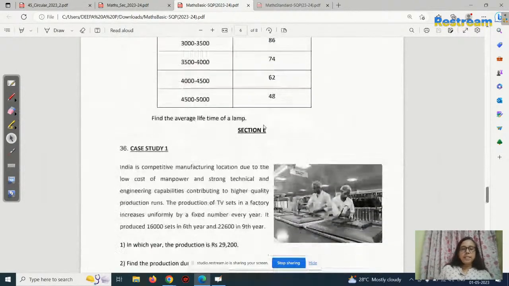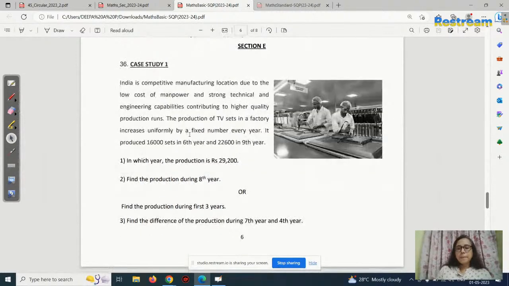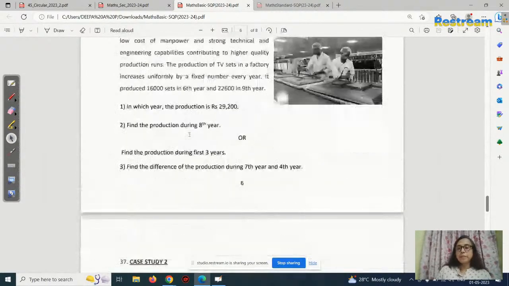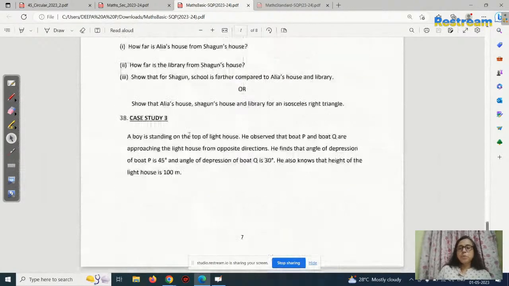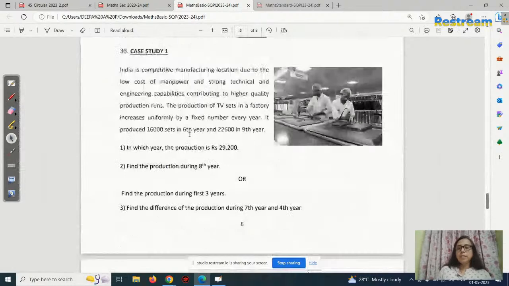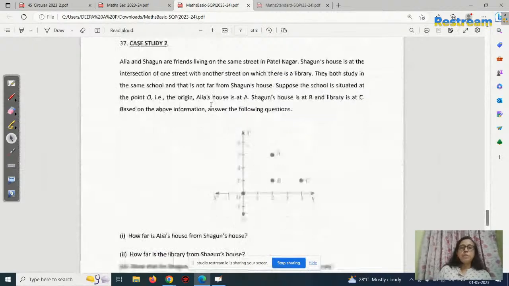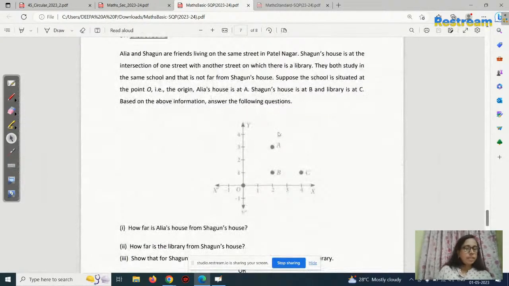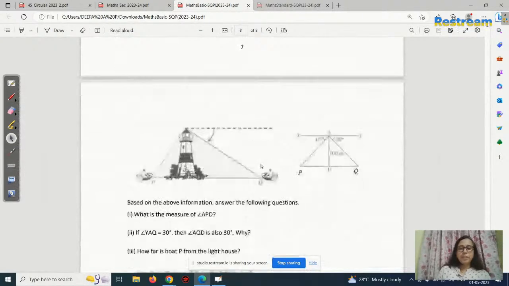Now, section E, you see this, section E, competency based questions. This is what CBSE told, that 50 percentage competency based questions will be in section E. You see this, case study 1. This is this year's basic question paper, section E with case study 1 and case study 2. Case study 1 is from the AP chapter. Case study 2 is from coordinate geometry. Then case study 3 is from the application of trigonometry.